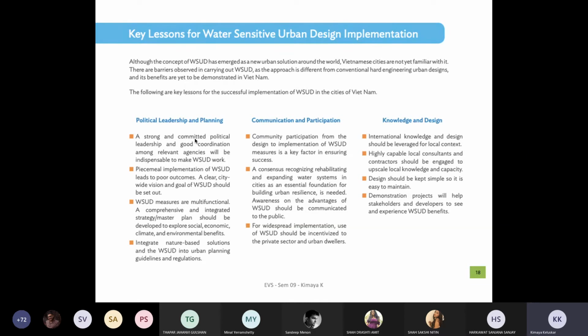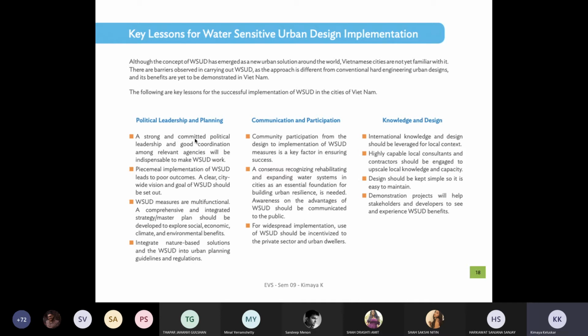Then the communication and the participation becomes very important, because you need to get all stakeholders on the same platform. A siloed approach just doesn't work. A consensus on rehabilitating and expanding the water system in the cities, as an essential foundation for building urban resilience, is needed. So you will have to create awareness of the advantages of WSUD, which means you'll also have to run certain kinds of capacity building programs, not only for the professionals but also for the users, or rather all stakeholders.